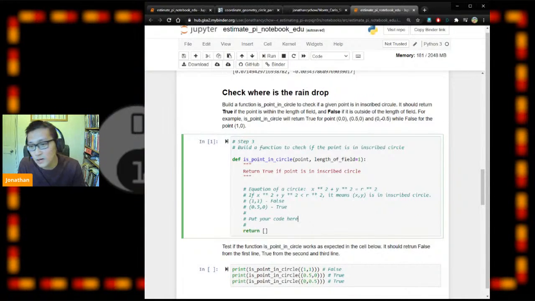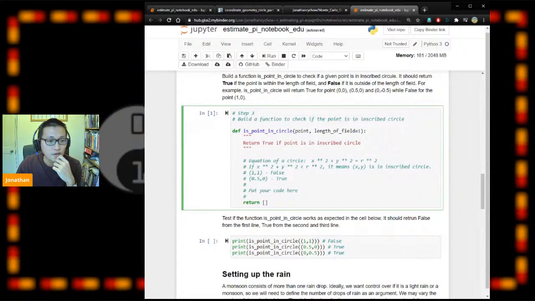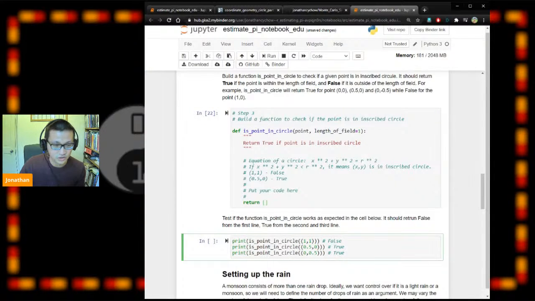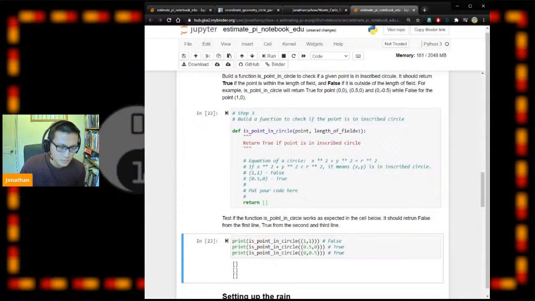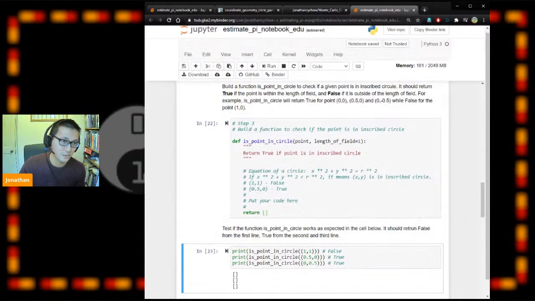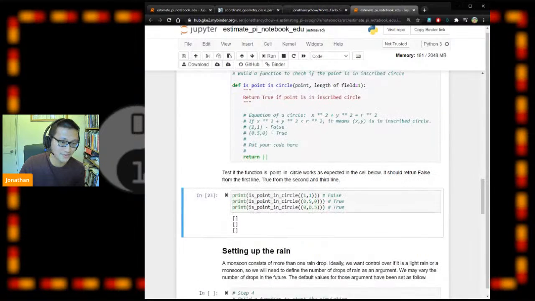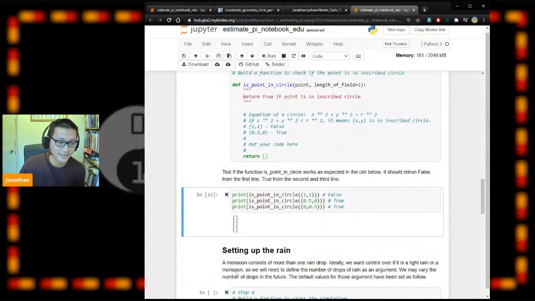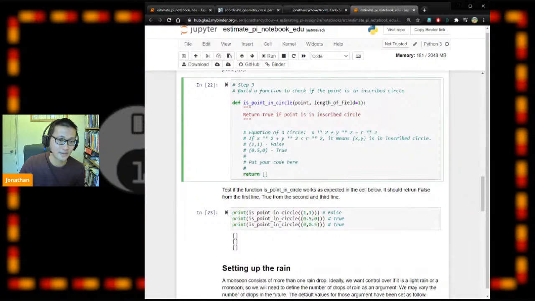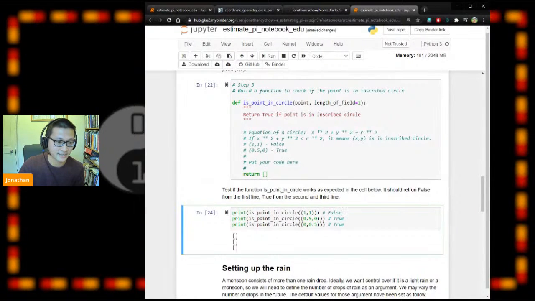Is it inside the circle or outside the circle? Similar to how we did it in the past, you can execute this function with control enter here, and then control enter on the following cell. Right now it's printing an empty list, which is not what we want, so we need to implement the logic here. And then you can quickly test on this cell.